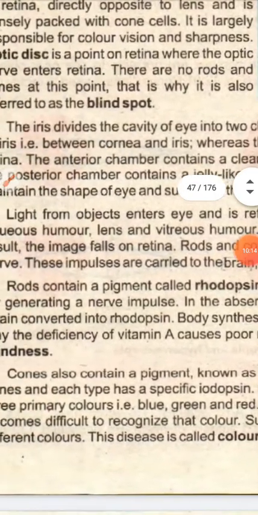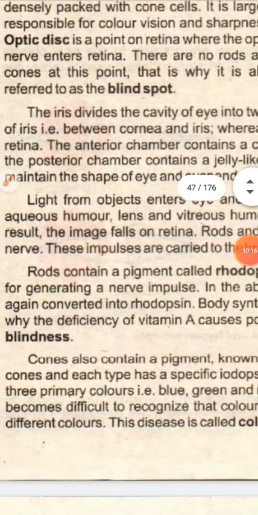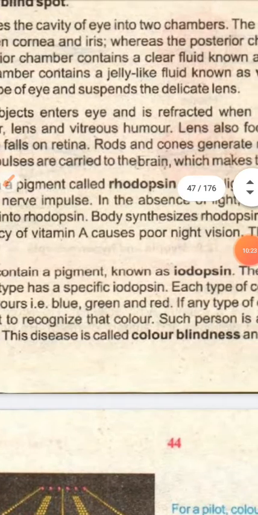The light falls on the rod shaped cells, which consist of rhodopsin. The rhodopsin will break down, you are able to see. But the cone shaped cells are more important because color distinction takes place due to cone shaped cells. If iodopsin is not present, you are unable to differentiate between the colors.